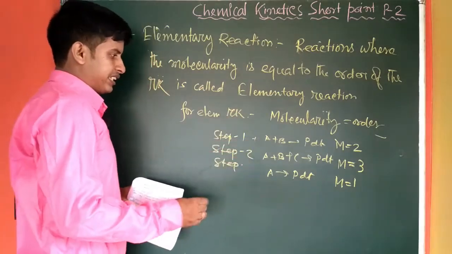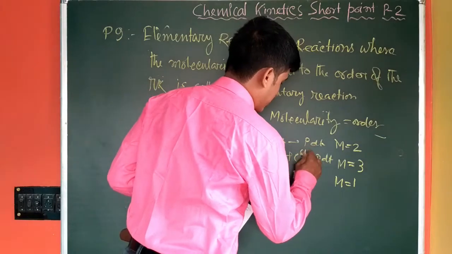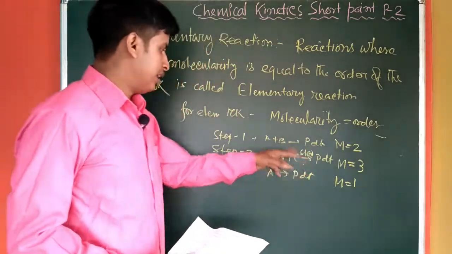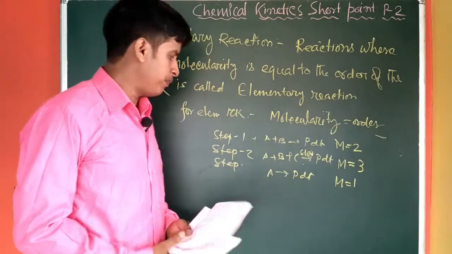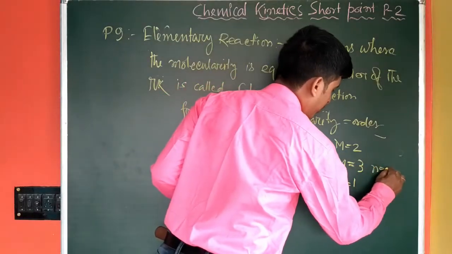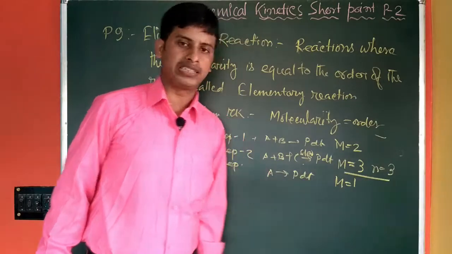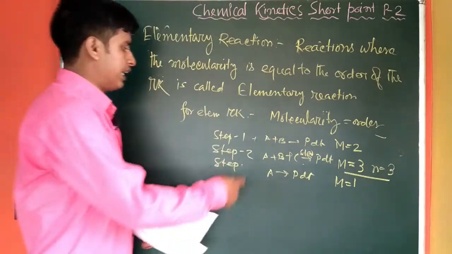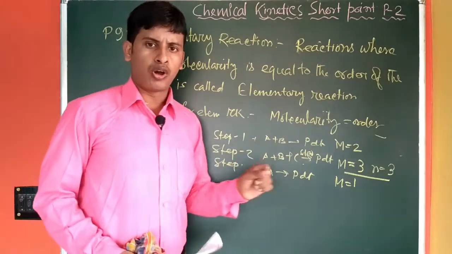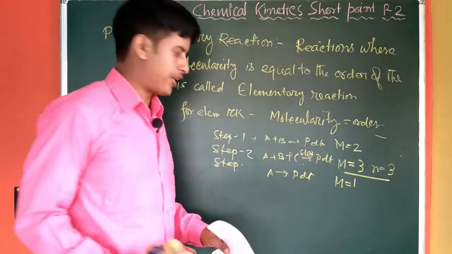So among these 3 steps, let this be the slowest step. We know that the slow step is the rate determining step. So here 3 molecules are involved, so here the order is also 3. So here the molecularity and order are the same. This is the elementary step. So in case of the slow step, the molecularity and order are also the same.